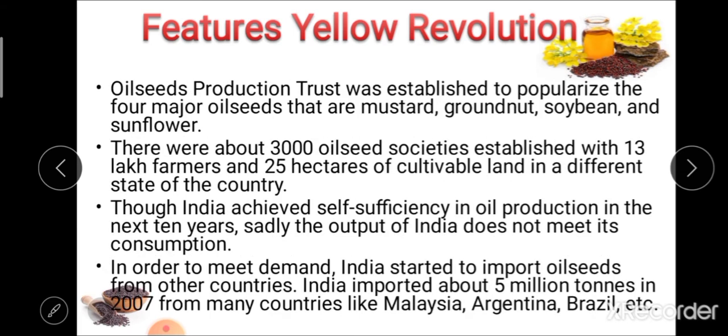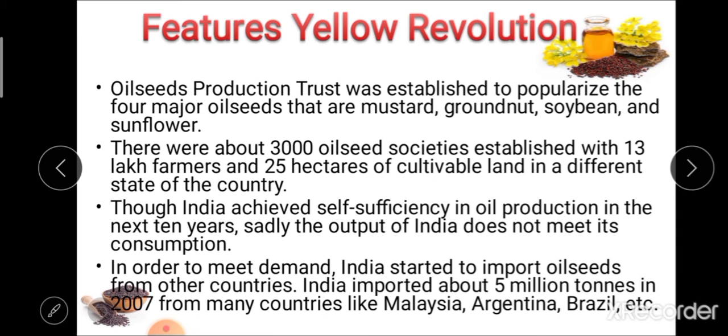Another feature of the Yellow Revolution is that the Oilseed Production Trust was established to popularize the four major oilseeds, that are mustard, groundnut, soybean and sunflower.